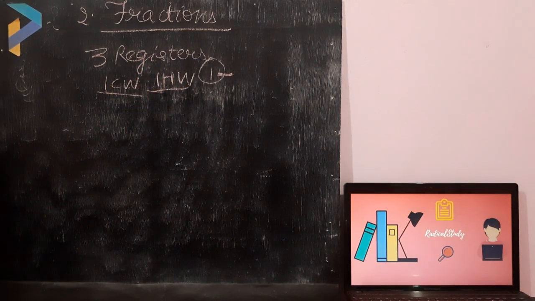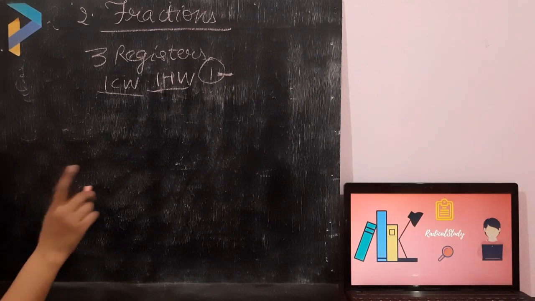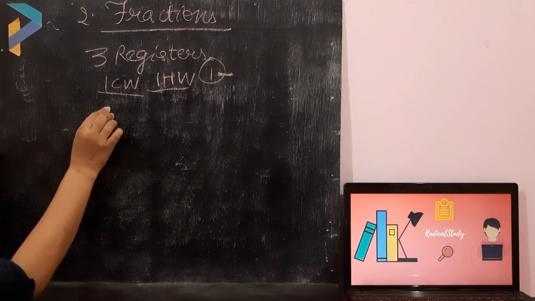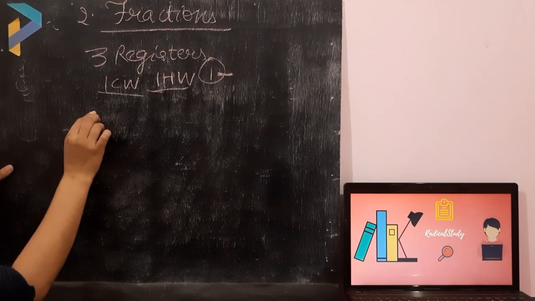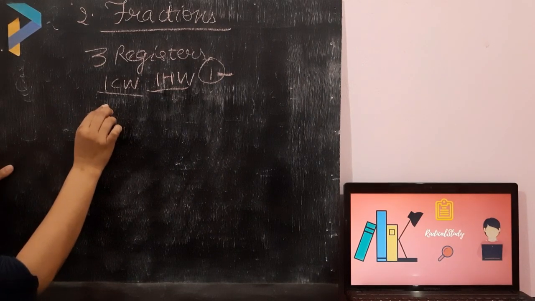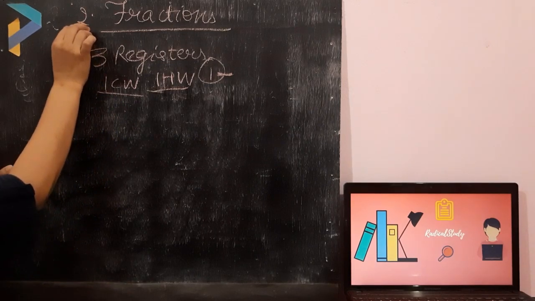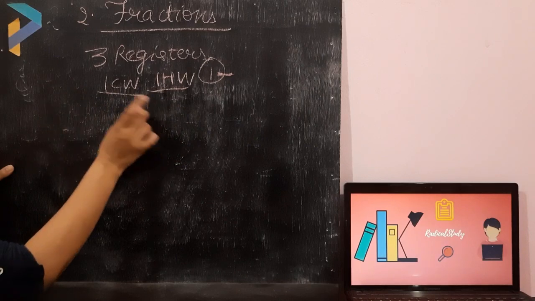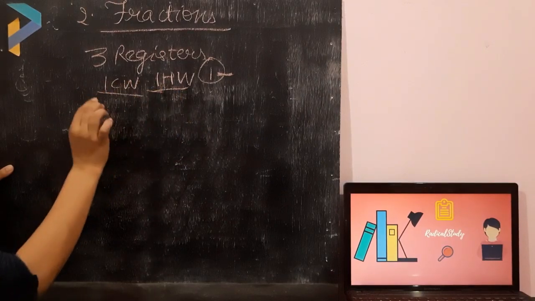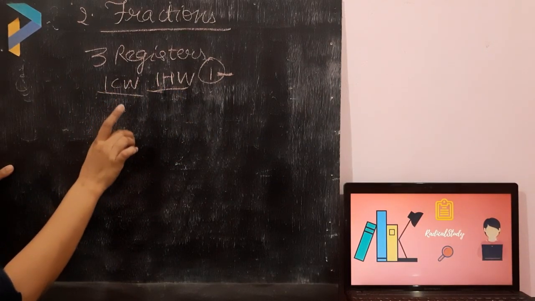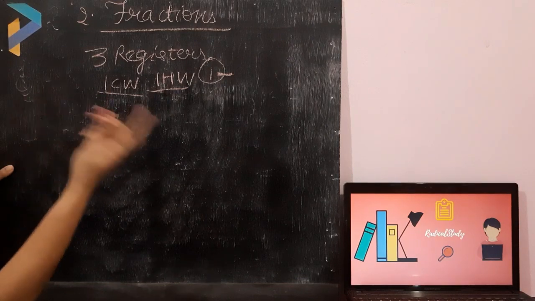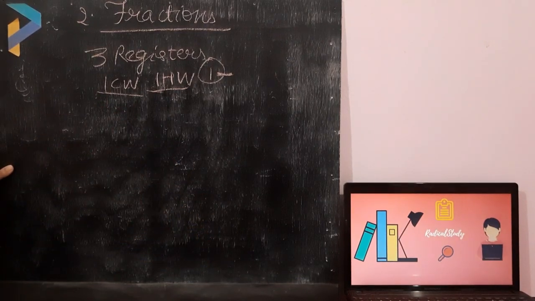Now some of the students will ask me a question: ma'am, I have already done the work in one copy, only in one register. If we have done all the work in one register, I don't have any problem, but it's a request from my end that from the second chapter you have to do all the work separately, CW and HW. I will specify at the end of every video which work you have to do in classwork and which work you have to do in homework.